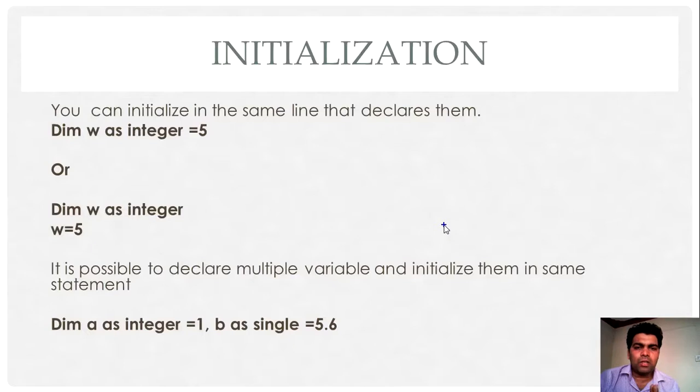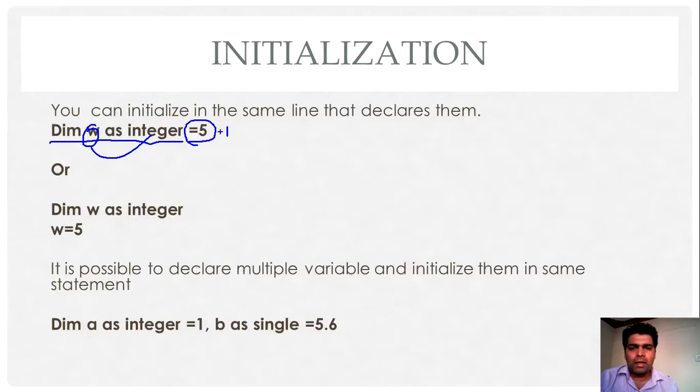First, at the time of declaration only, and the second, after declaration you can initialize the variable also. So in the first method, as we understood in my last slide how to declare a variable, dimension W is a variable of type integer. Now after the declaration, I just write the assignment initialization statement. So we can say that we can initialize the variable in the same line that declares it.